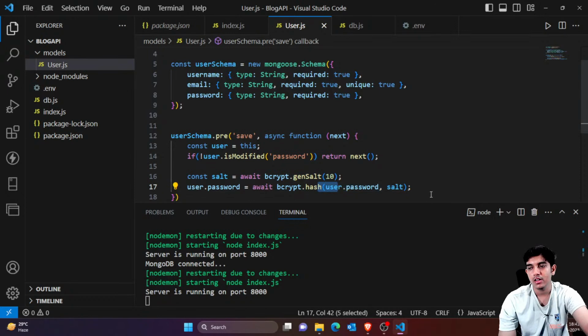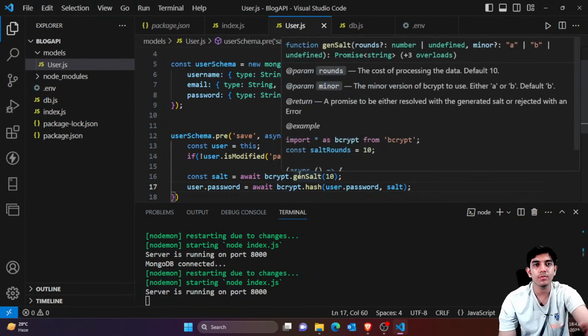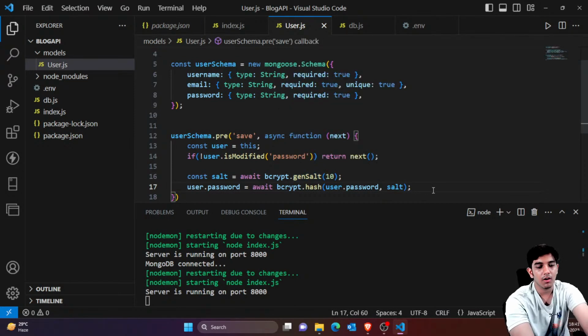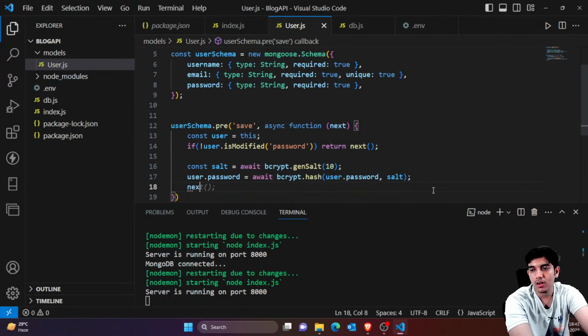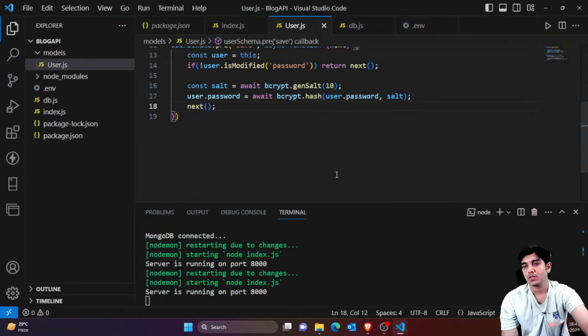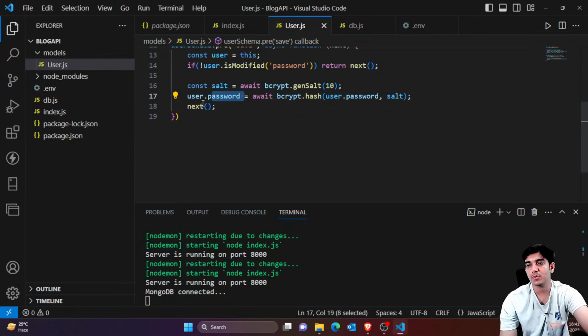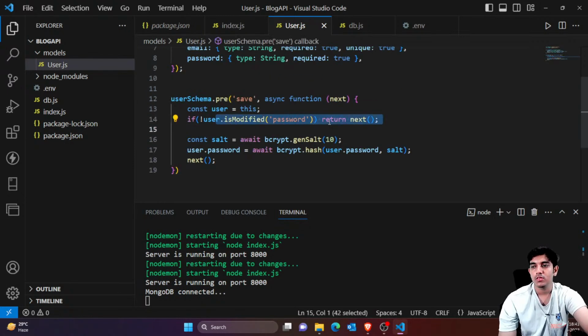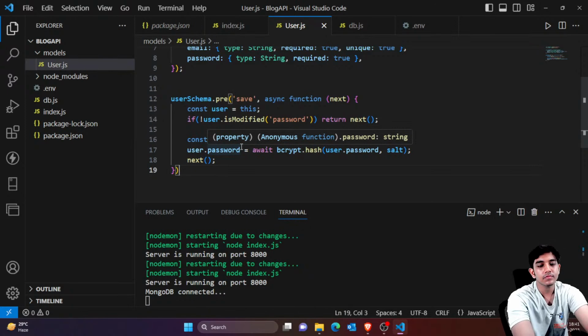So I have just hashed it. So now you have a really powerful password. If your password was hj123, now it's some random character sequence and you don't know what's the exact sequence. Okay, only bcrypt would understand. So that's it. Now I would simply say next. So once the password has been changed to the hash password, I would simply continue. But if password isn't modified, I would directly continue. If password is modified, I would change the password, then continue. I hope you got this.